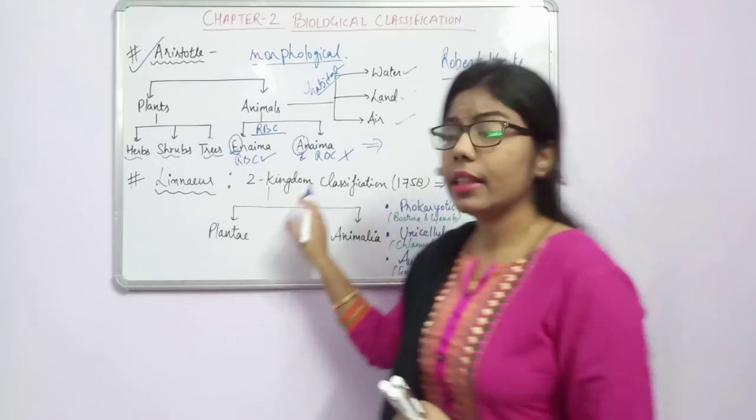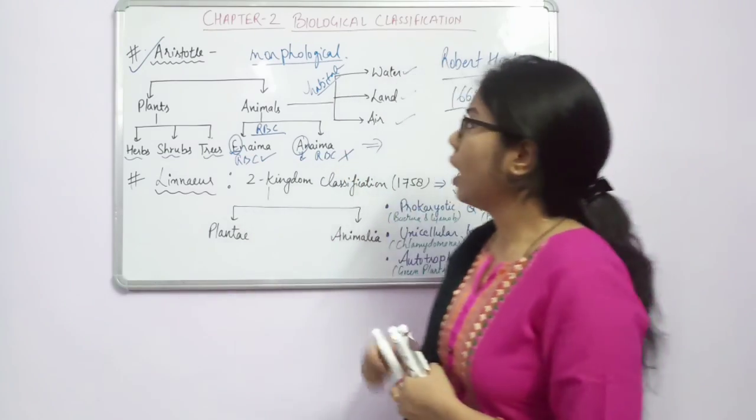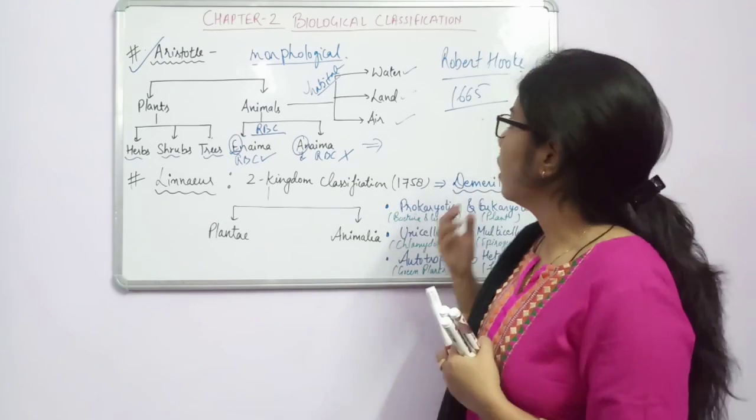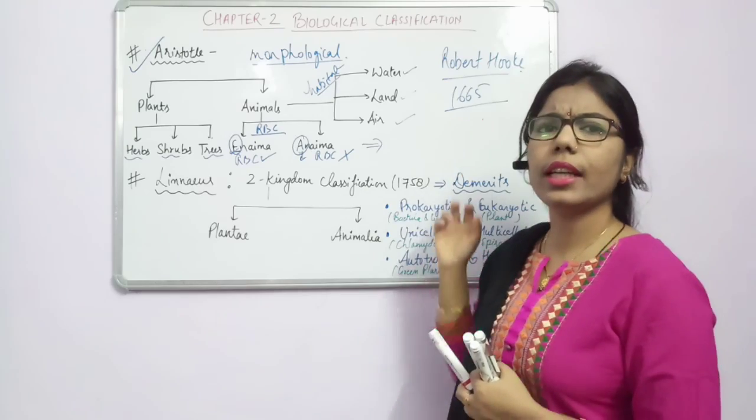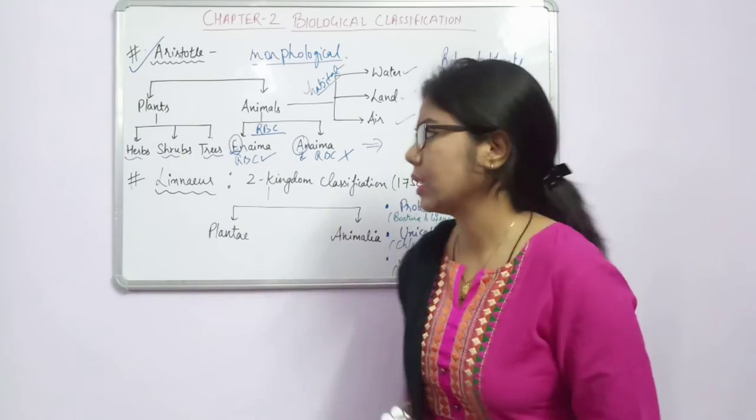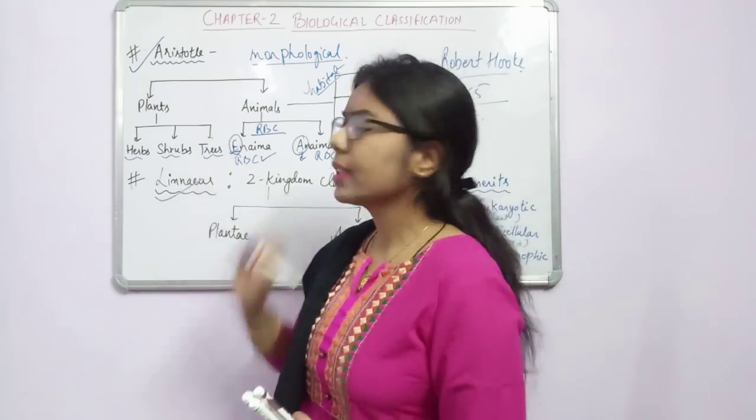There will be a need of another classification. So now the scientists came to know that some of the organisms are having different types of cells. So how can we classify? There is a need of another classification. So another scientist came, Linnaeus.